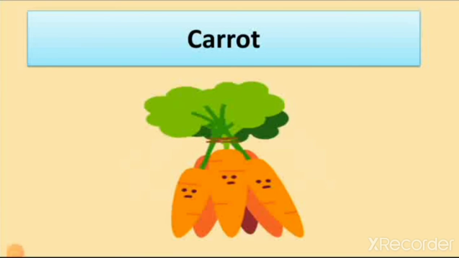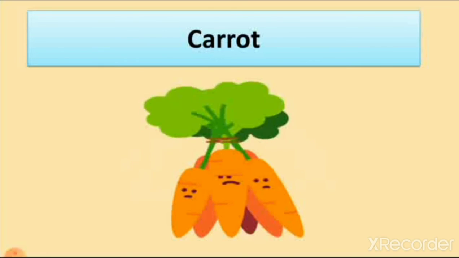Yes, an orange colored vegetable, carrot. We make a sweet dish from it, and we use it in diet food also. It gives us very useful and healthy vitamins, and it helps to make our eyes healthy. So it is a carrot.